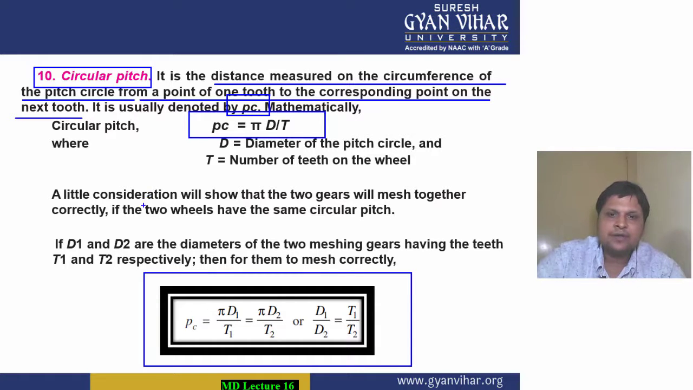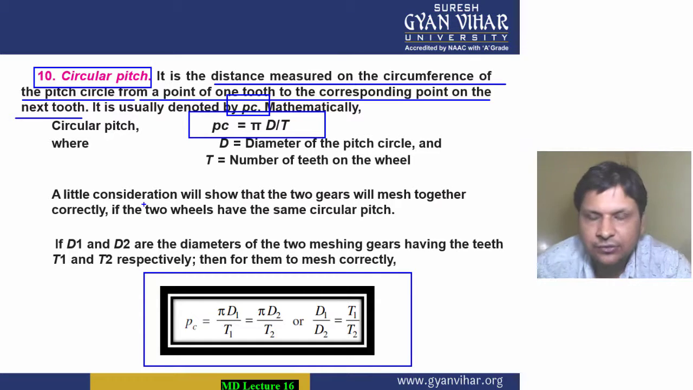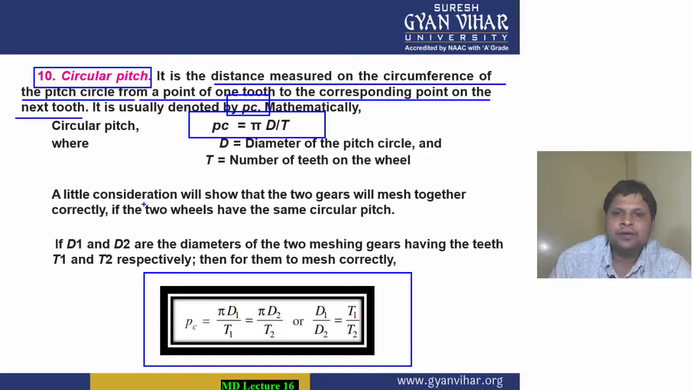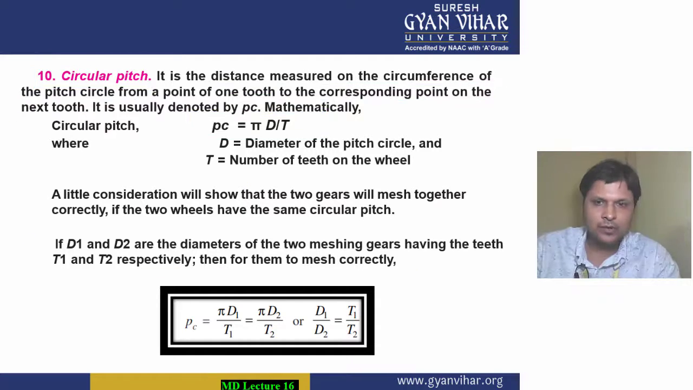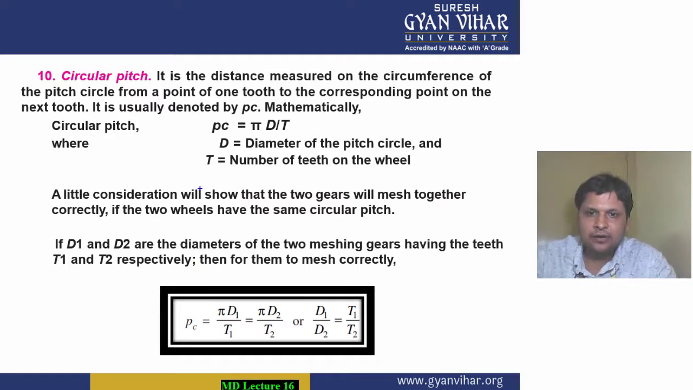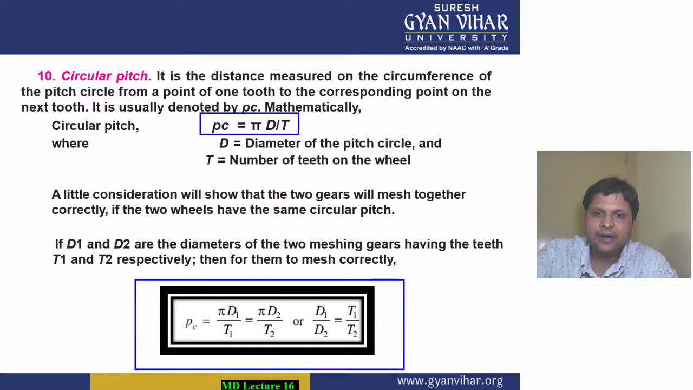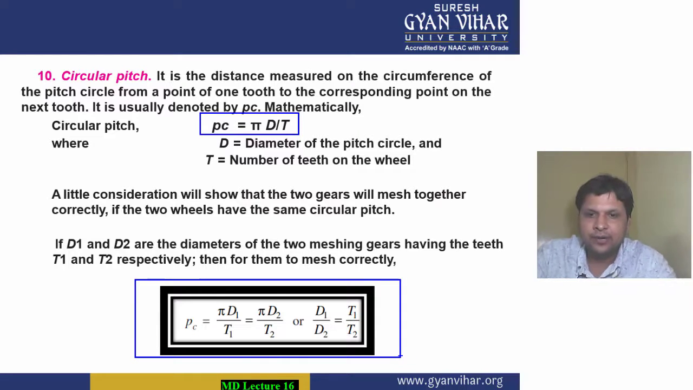Now a little consideration, students, will show you that two wheels will mesh together only when the value of circular pitch is equal to each other. This concept is very important. Always keep it in mind that the circular pitch of the two gears meshing against each other should be equal: pi d1 by t1 should be equal to pi d2 by t2. This formula we will use in the numericals also.